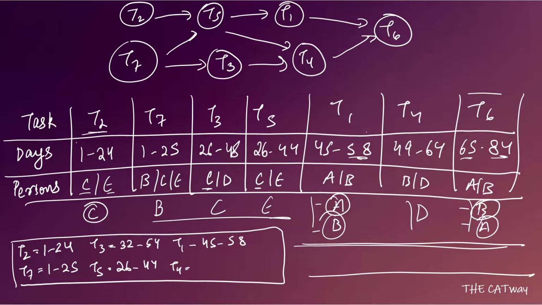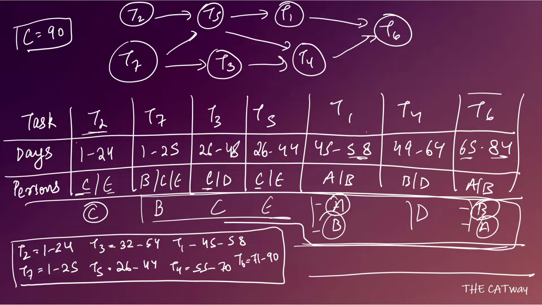Coming to T4. Now see, T4 can only be started on the 55th day, because T3 is completed on the 54th day and T3 is a prerequisite for T4. So T4 starts on the 55th day and ends on the 70th day. Now, if it ends on the 70th day, then T6 will start only on the 71st day and will end on the 90th day. So if C starts T2, and the other cases are as above, then the minimum number of days which they are going to take is 90.